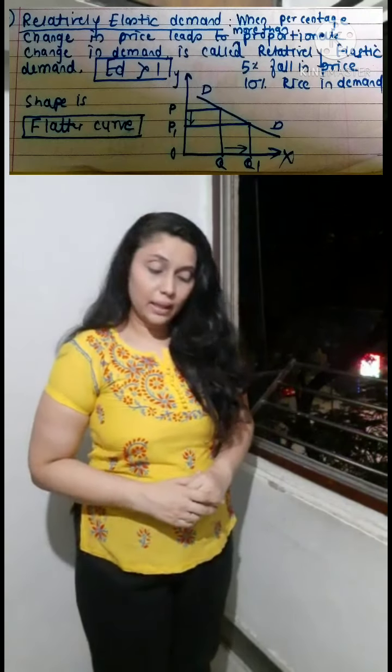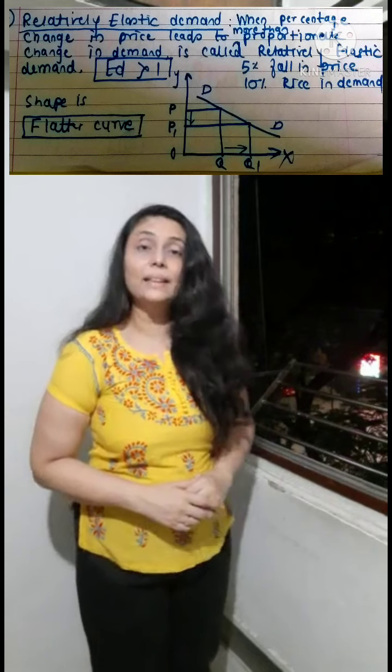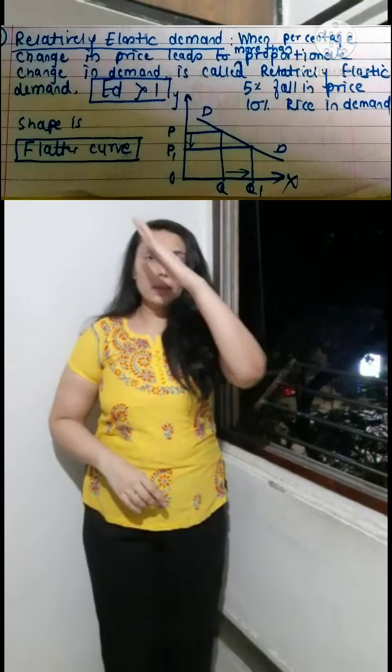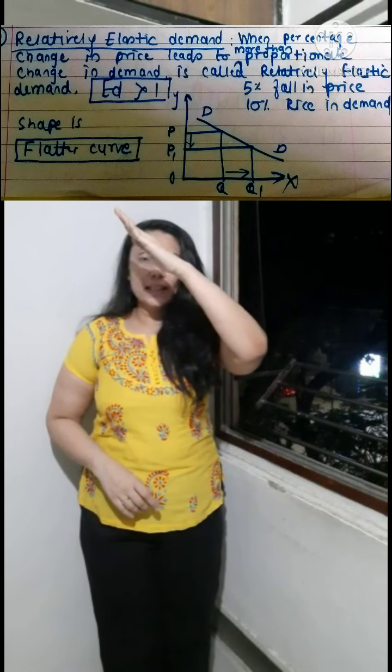So far we have studied three types: perfectly elastic demand, perfectly inelastic demand, unitary elastic demand. Now switching over to the next type, relatively elastic demand. Relatively elastic demand, and the answer is more than one. Remember, the answer is more than one. And what is the shape of the curve? Like this. It is a flatter curve. Comparatively, it is a flatter curve.